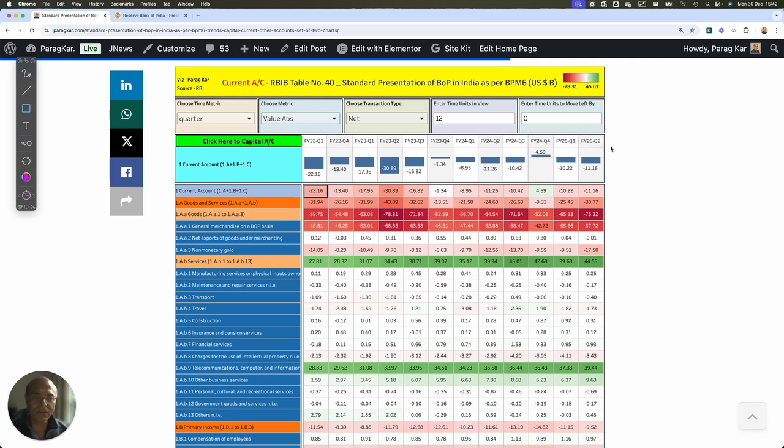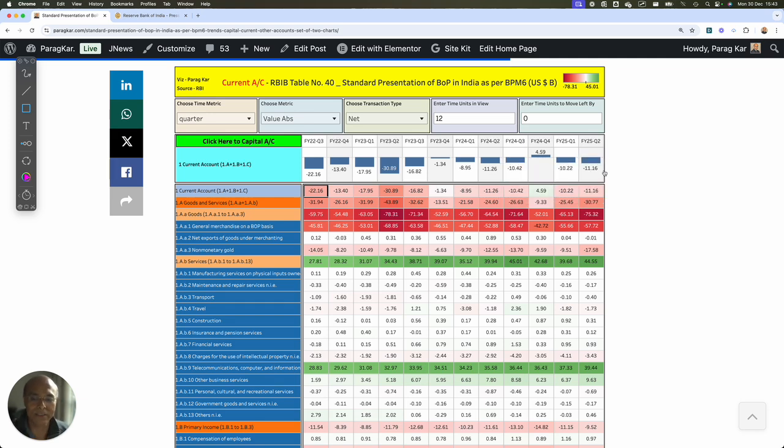Now, interestingly, you will find that India's current account position is getting negatively impacted because of our imbalances in goods trade. We have not been able to contain the imbalance in goods trade, and that is one of the major reasons that we are facing a problem with our BOP statement. Otherwise, the BOP statement would have been far better. But the negativity in our balance of payment on account of goods is somehow getting compensated by services. Because in services we are doing pretty well.